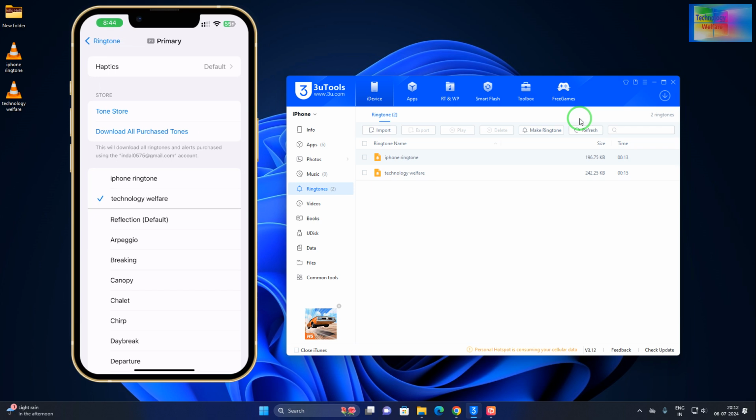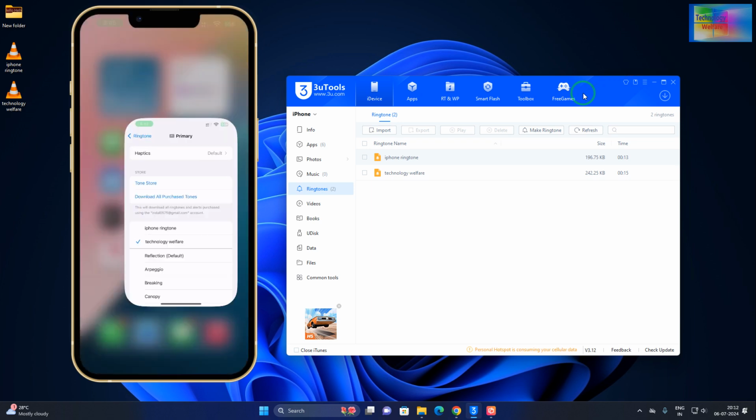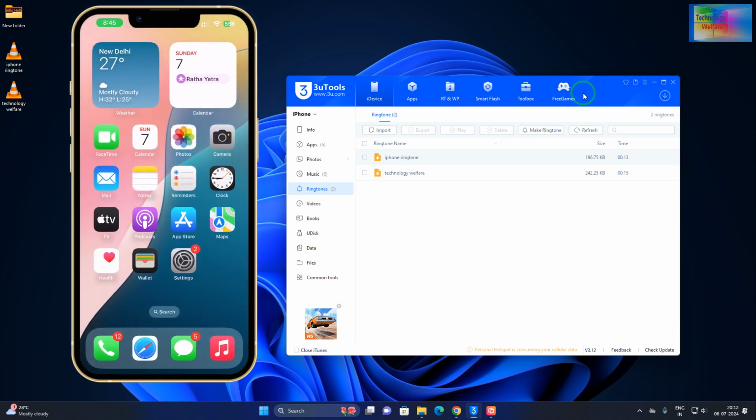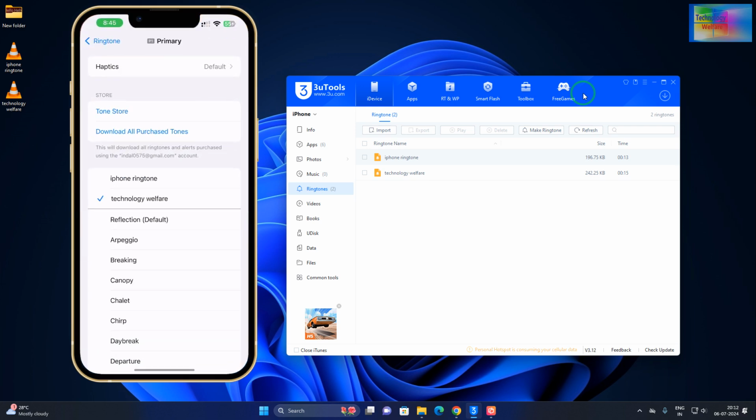See guys, mind blowing. This is the sound quality. What do you say? So on any iPhone device, of course, you can have it in an easy way. Just come to the Settings, then Sound and Haptics, and of course there you can select according to your own choice, not required to download and purchase any tones from iTunes. Go for any tone by your own desire, by the same trick, for free of course.